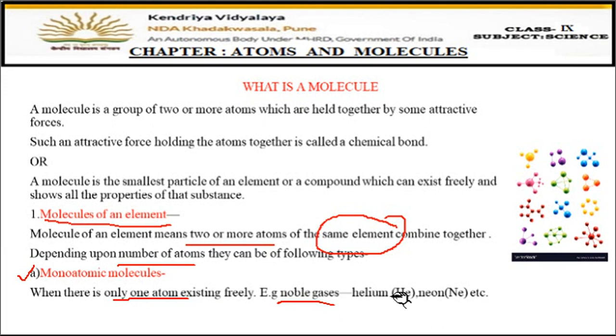Such noble gases are helium. He, when you write, it's a gas, a helium gas. Then neon. Ne is the symbol for neon, so it is also a gas. And they are single atoms which exist freely, so they are called monoatomic molecules. Now let's move on to